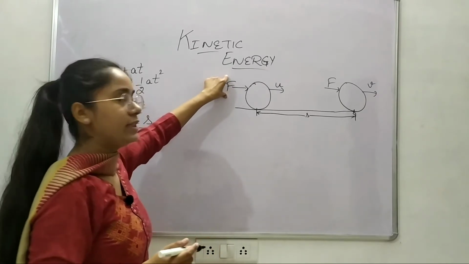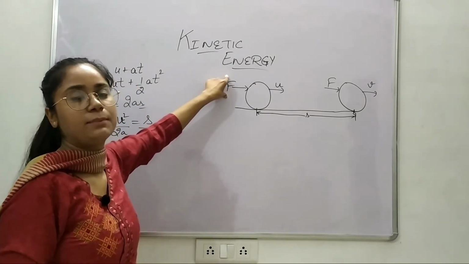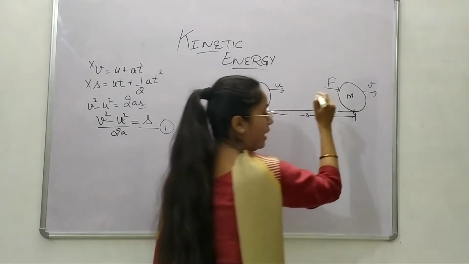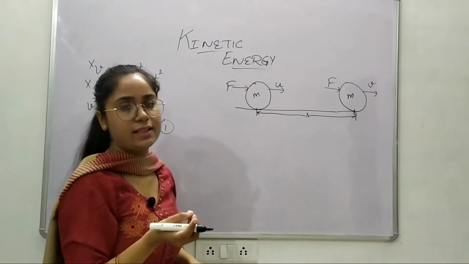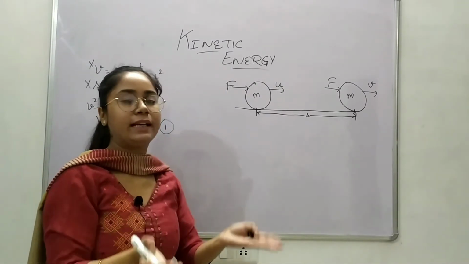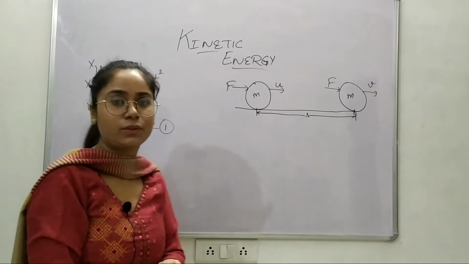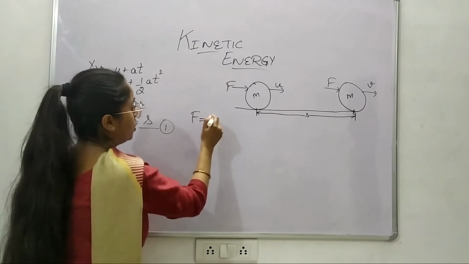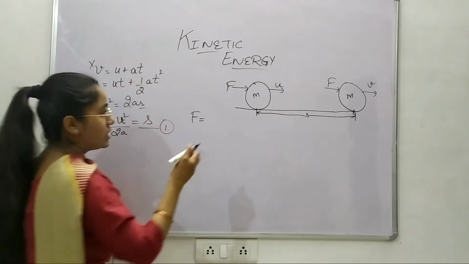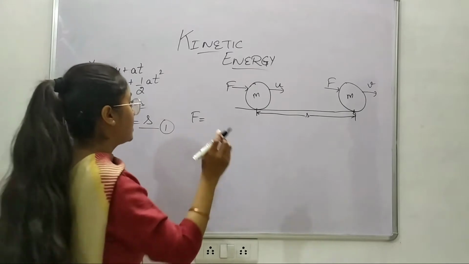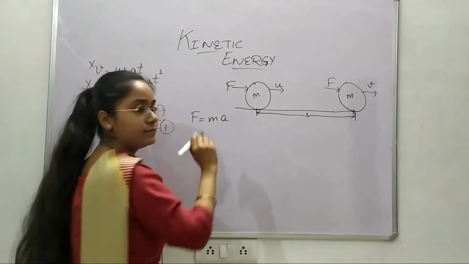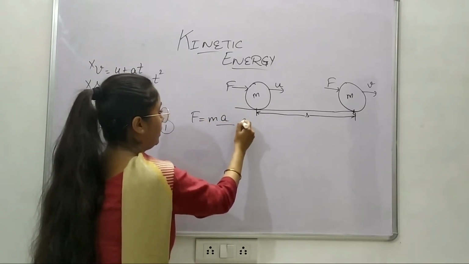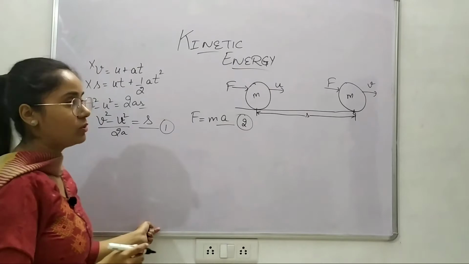Now we also need to find the force, how much force has been applied on this object. Every object in this universe has some sort of mass because it is occupying space, it has matter in it, right? So for this I would like to use Newton's second law of motion, which states that a force applied on any object having mass accelerates it, right? It would move. So we have also got the force here, and I will name it equation number 2.